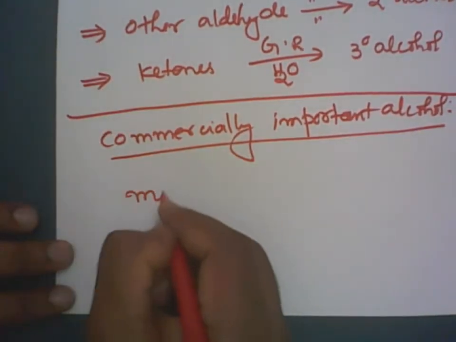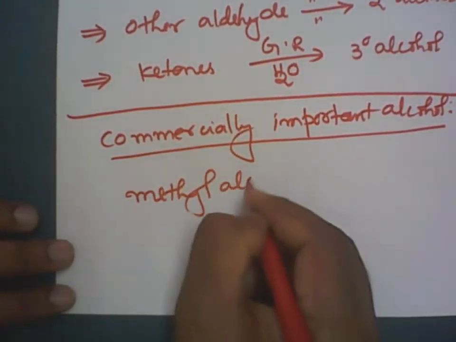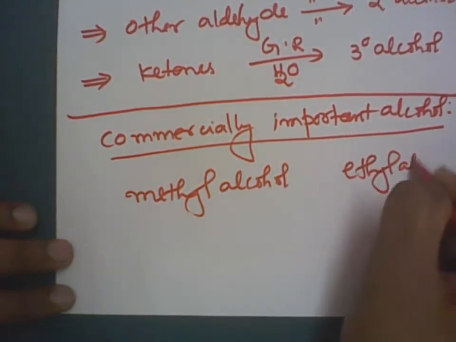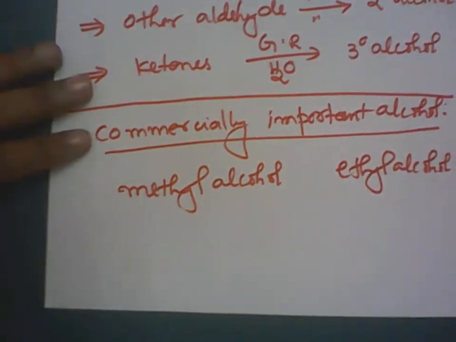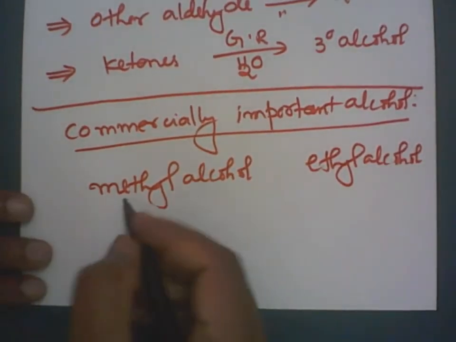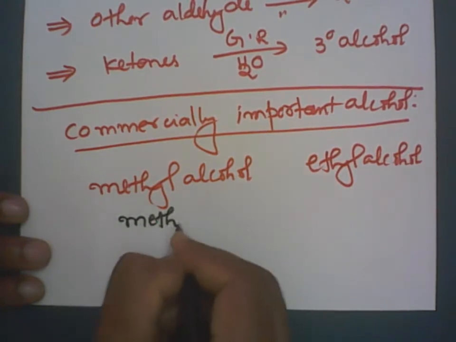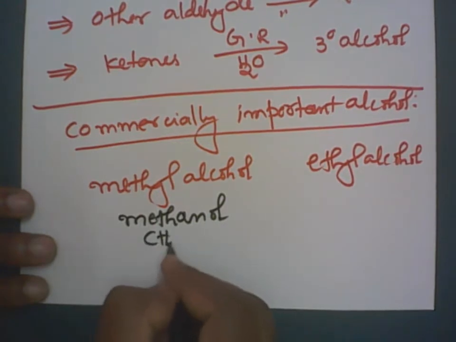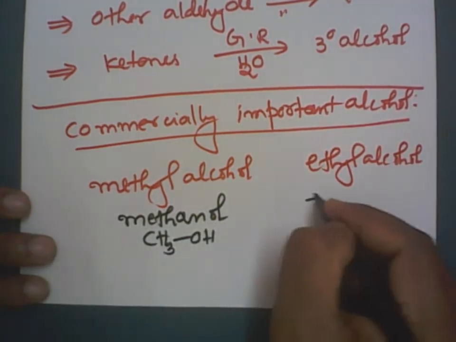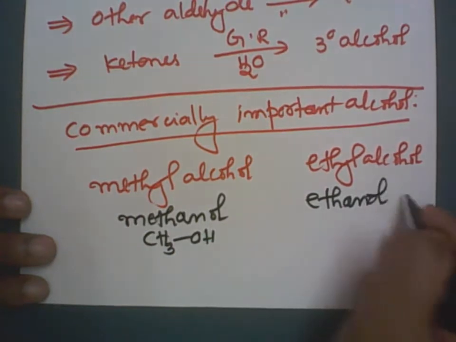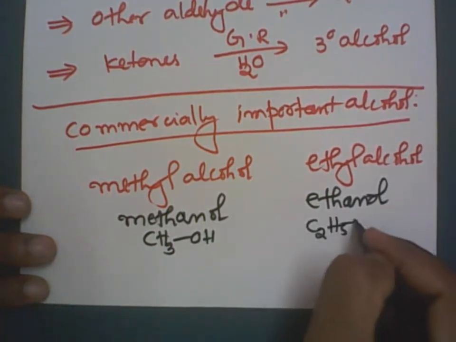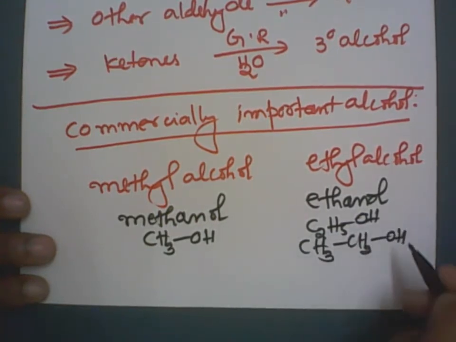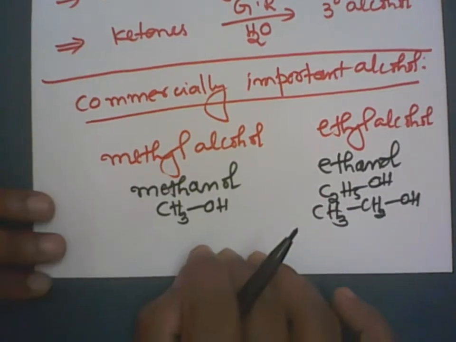One is called methyl alcohol. The other one is ethyl alcohol. What is the IUPAC name of methyl alcohol? It is methanol. The formula is CH3OH. And ethyl alcohol is ethanol, C2H5OH, or it can be written as CH3CH2OH. There are some commercial names given.